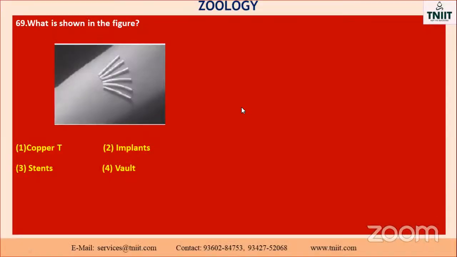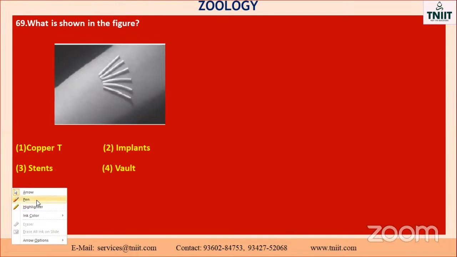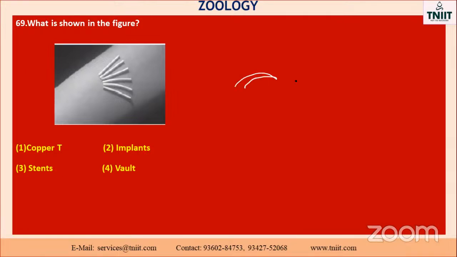Answer 3. So what is the structure, Pavel? You are seeing this one. This is not a stent, this is not an implant, this is not a wallet. Already you know about the copper T. It is used as a uterine device for birth control. Okay, there is a small tube-like structure, and followed by there is copper, and followed by the T. So this is called T. The shape looks like this, that's why it is called copper T. It is made up of copper.